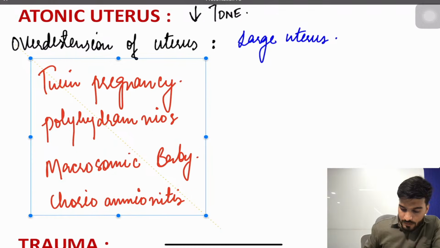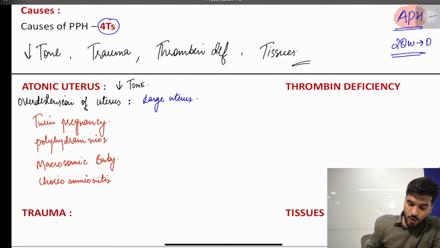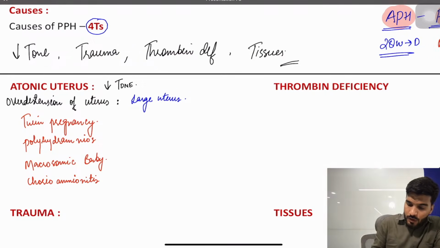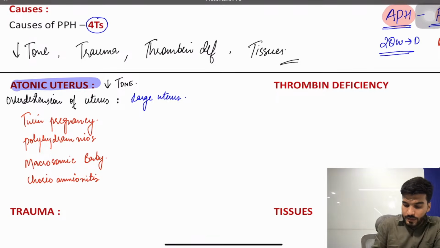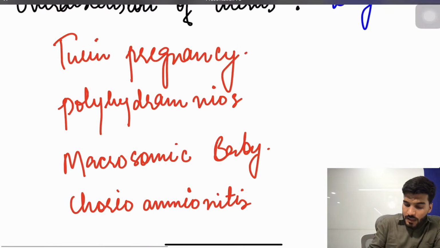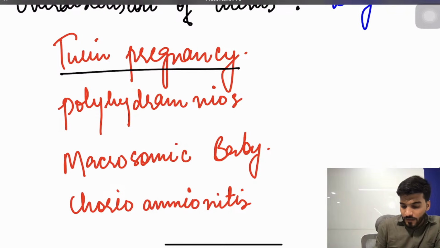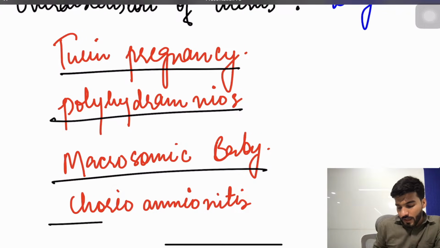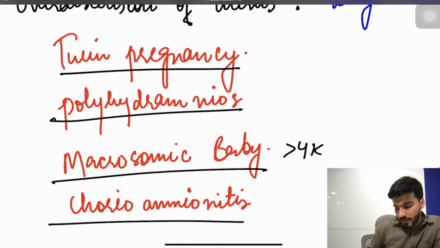Is that clear? These are all the causes of an atonic uterus. So we have twin pregnancy, polyhydramnios, macrosomic baby more than 4 kg, and chorioamnionitis.